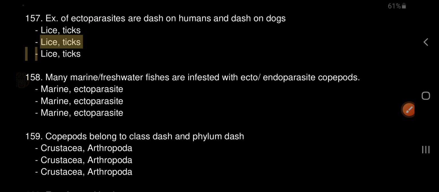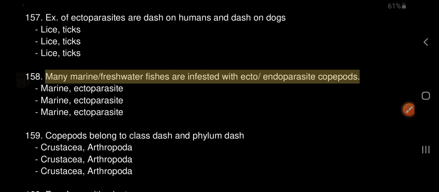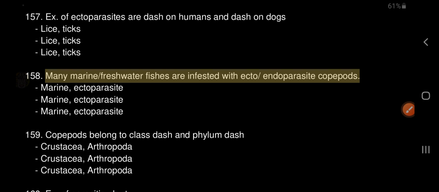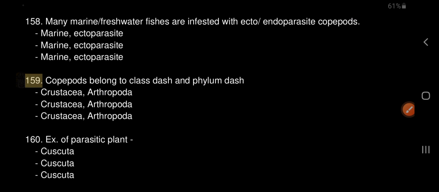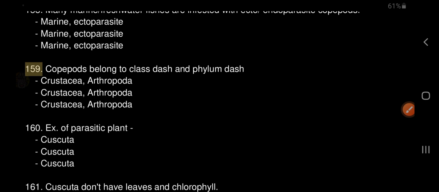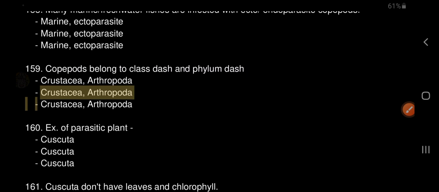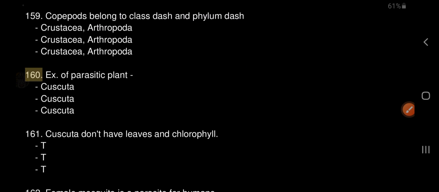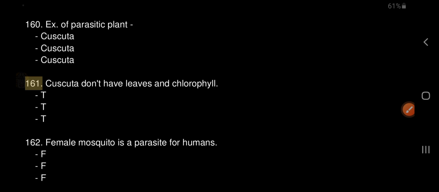158. Many marine fishes are infested with ectoparasite copepods. 159. Copepods belong to class Crustacea and phylum Arthropoda. 160. An example of a parasitic plant is Cuscuta. 161. Cuscuta doesn't have leaves and chlorophyll. True.